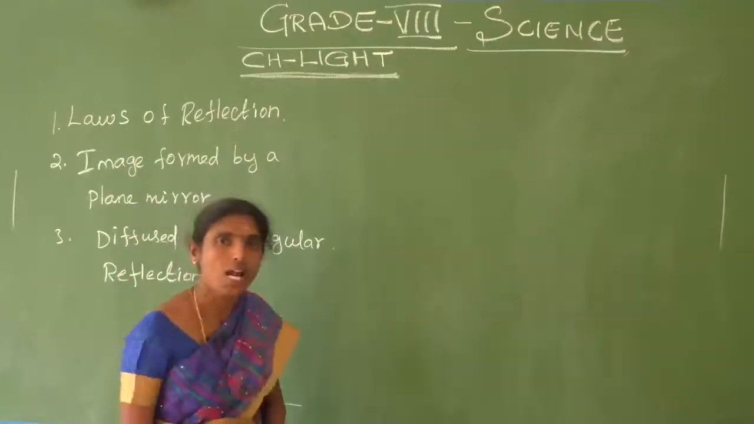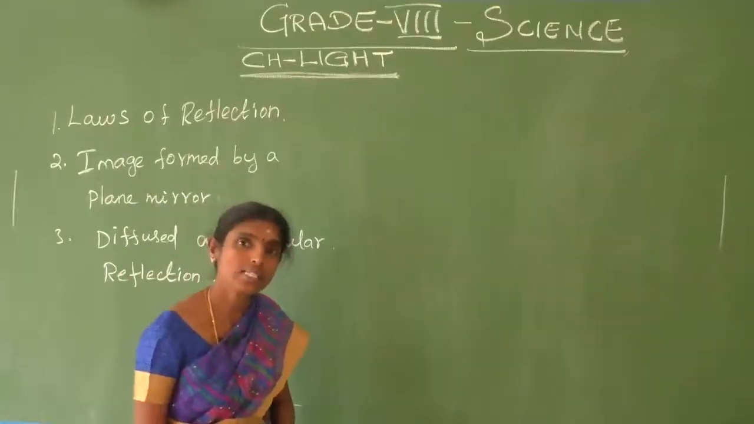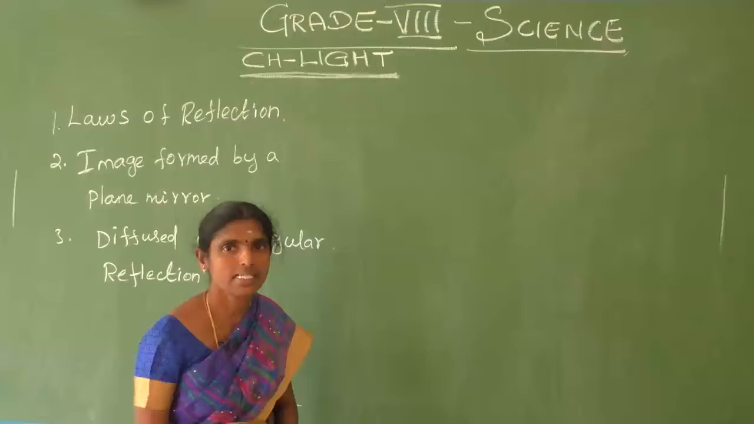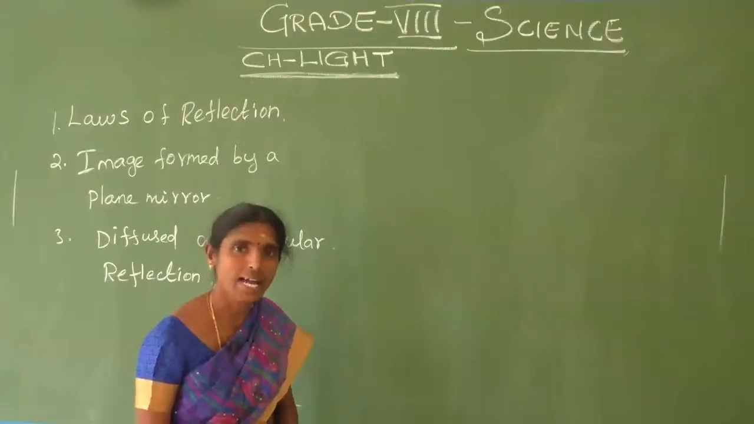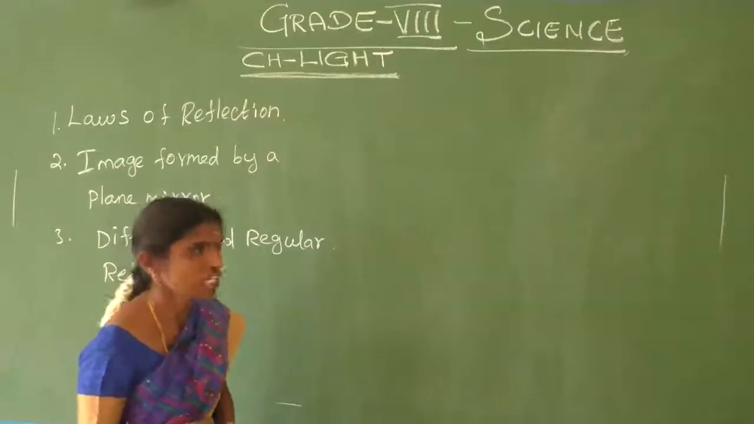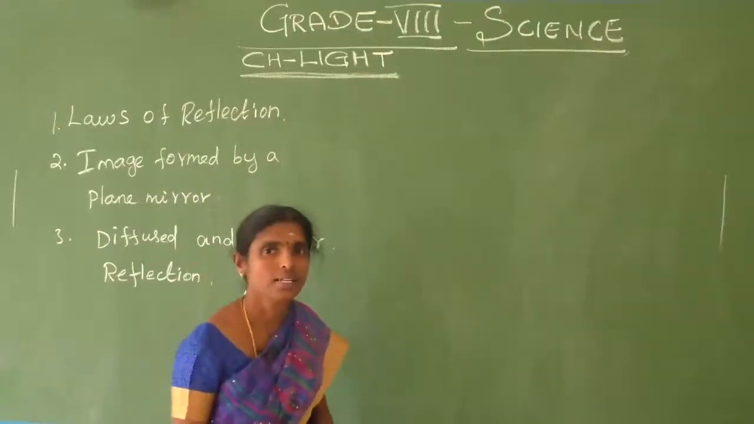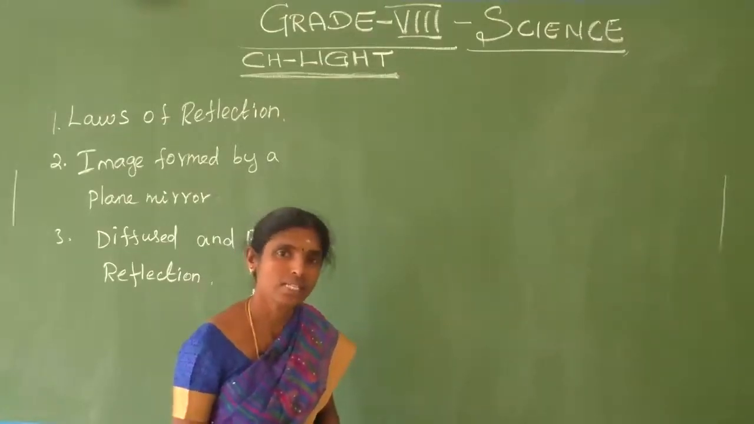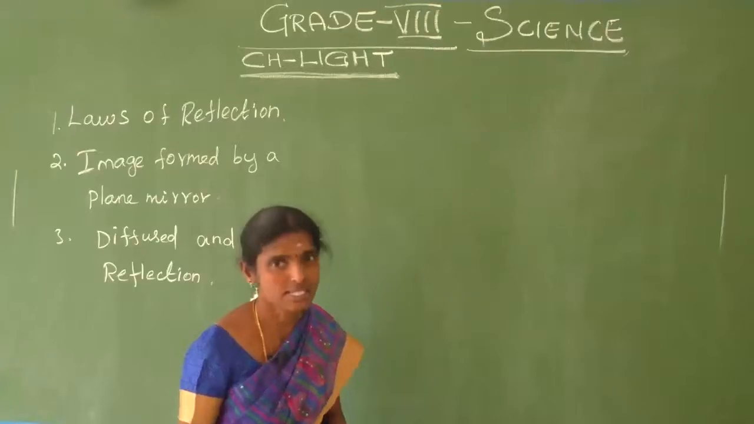We have studied the light lesson in 7th standard also. Do you remember that lesson? What is meant by light? What are the light sources, and what is meant by reflection of light, plane mirror, concave mirror, and concave lens? We discussed these in the light lesson in 7th standard.